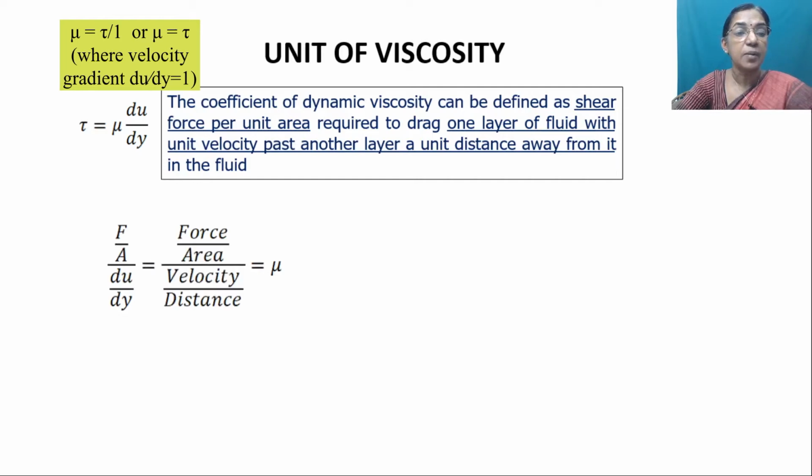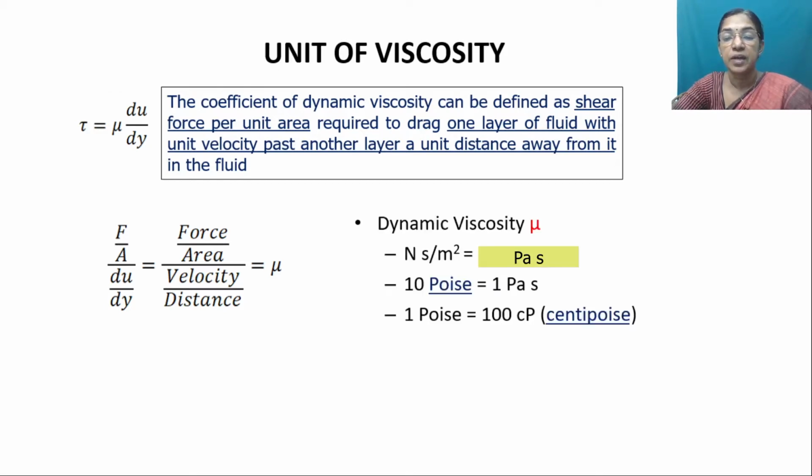If we elaborate this, mu equals shear stress by velocity gradient. Expanding, shear stress means F by A. The unit of F is Newton, A is meter square, the unit of velocity is meter per second, and for dy the unit is meter. So the dynamic viscosity mu has the unit Newton per meter square into second, or it is called Pascal second. Newton per meter square is Pascal, so it is Pascal second. So the unit of dynamic viscosity is Pascal second.